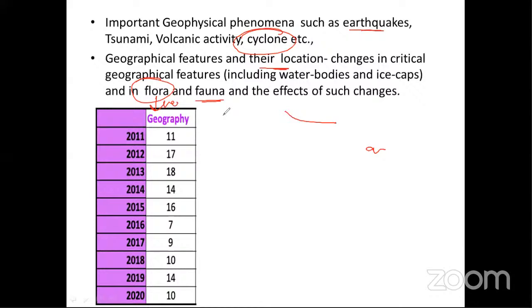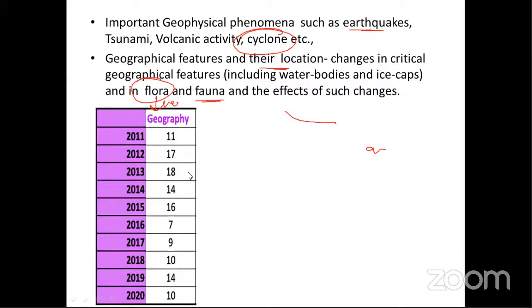So you can imagine that most of the questions that will come in your mains exam will overlap with environment. Once you have a basic understanding of geography, you can easily write answers in environment also, and understand all the burning issues based on environment and geography.